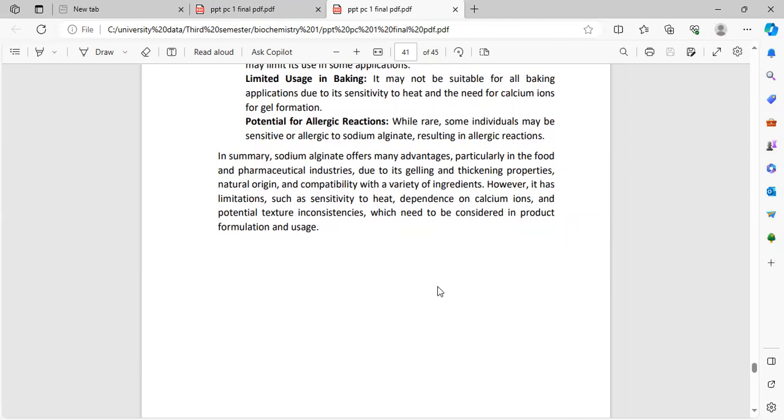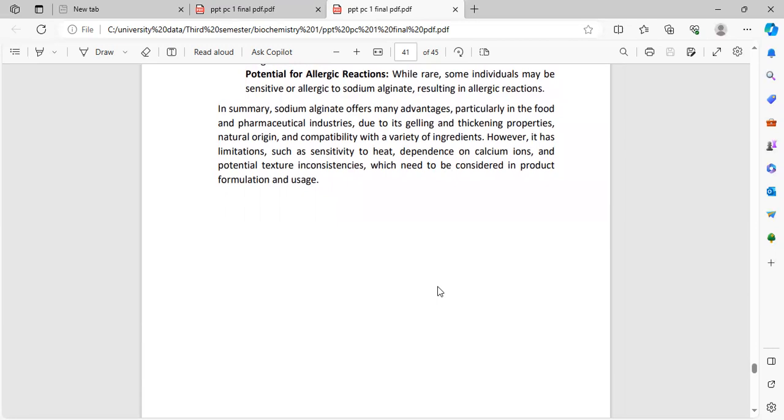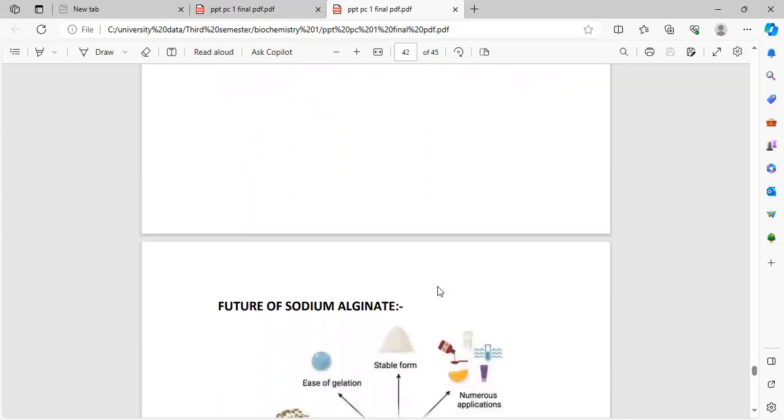Sodium alginate offers many advantages, particularly in the food and pharmaceutical industries, due to its gelling and thickening properties, natural origin, and compatibility with a variety of ingredients. However, it has limitations such as sensitivity to heat, dependence on calcium, and potential structural constraints, which need to be considered in product formulation and use.